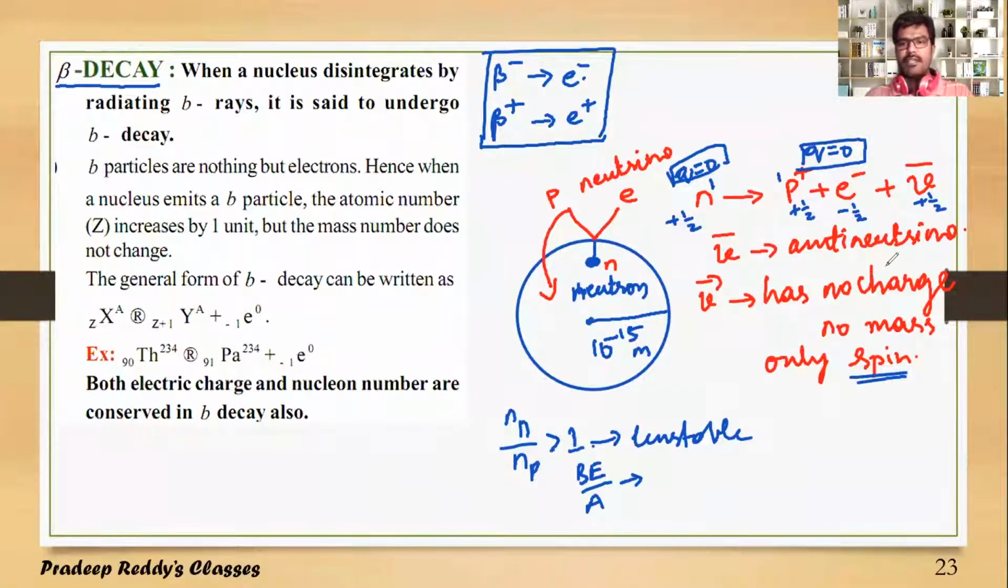Charge is balanced on both sides of the nuclear reaction. Mass is also balanced on both sides of the reaction, but spin is not balanced.